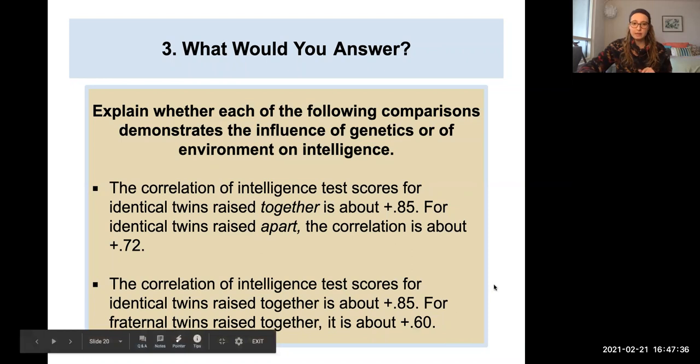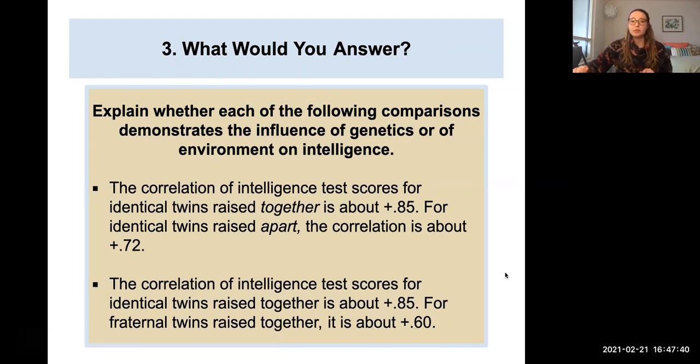Looking at the second example here, the correlation of intelligence test scores for identical twins raised together is about positive 0.85, as we just saw. For fraternal twins raised together, it is about positive 0.60. What is this one looking at? The influence of environment or genetics on intelligence? So this second one is definitely looking more at the influence of genetics now on intelligence, for exactly the opposite reason of the first one.